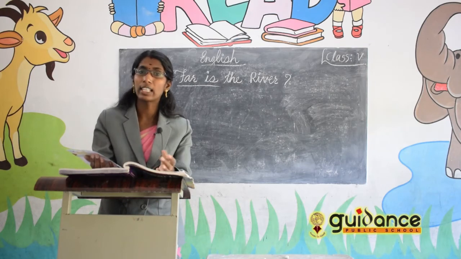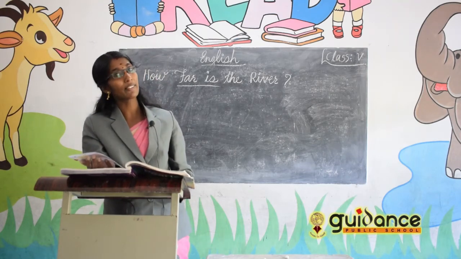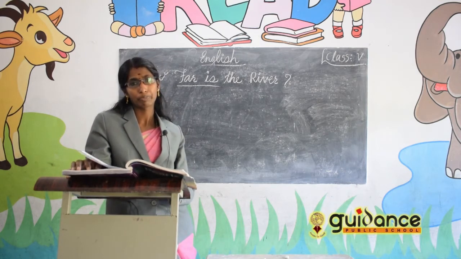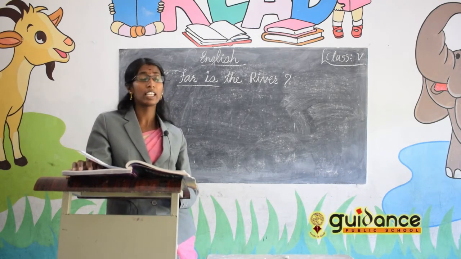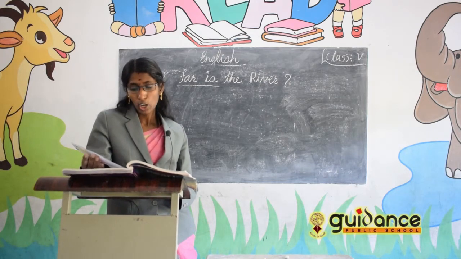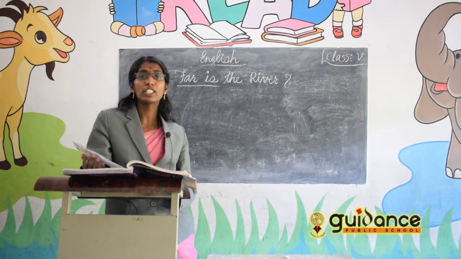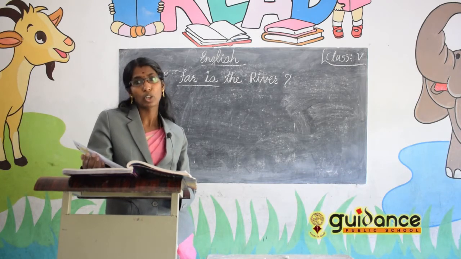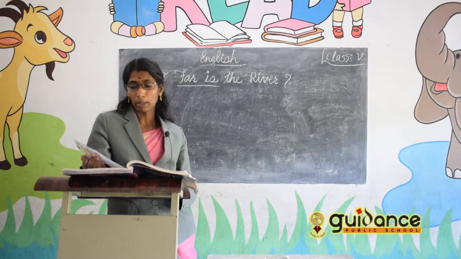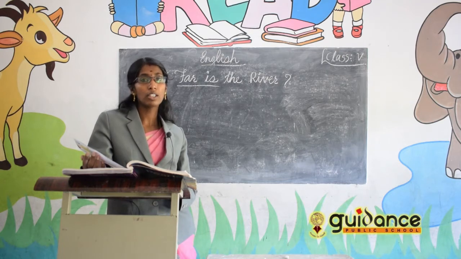So what did the woodcutter tell? The woodcutter told 7 miles, and the girl is now saying 20 miles. Then the boy didn't give up. He again started to walk. Then on the way, he met another boy. Who is that? A boy who came with a herd of sheep to the forest. Then what do they do?